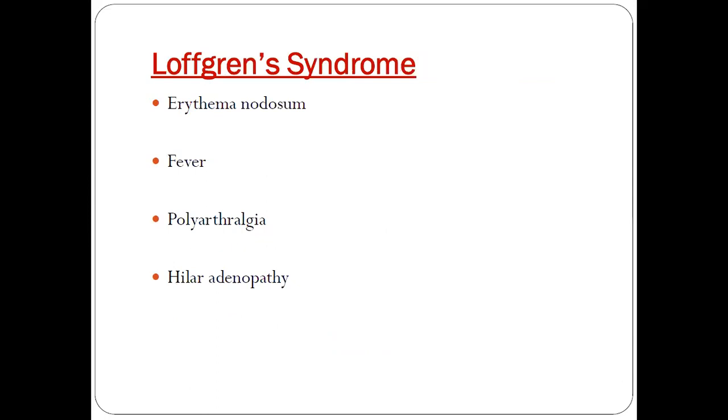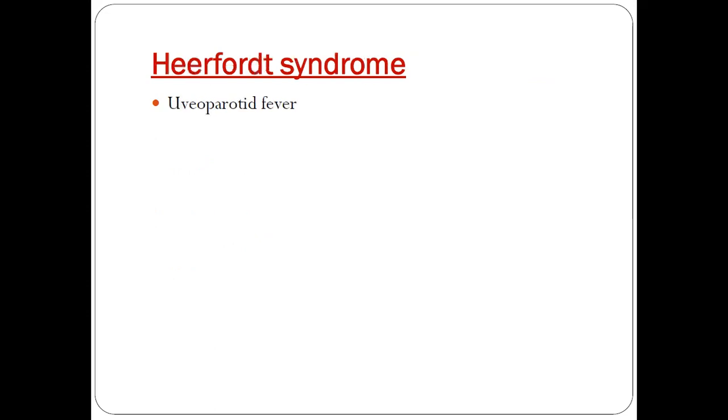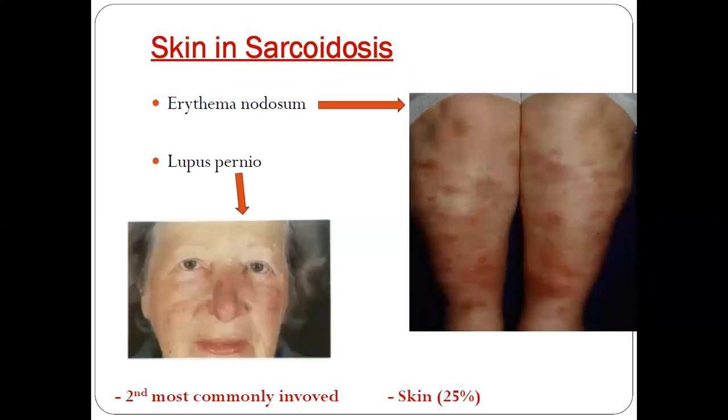And this is all what we have spoken. Löfgren syndrome patients might present acutely with fever, ankle arthritis, and also erythema nodosum. When we suspect this history, we have to go with a chest x-ray, and the chest x-ray should show bilateral hilar lymphadenopathy. And Heerfordt syndrome is uveitis with fever.